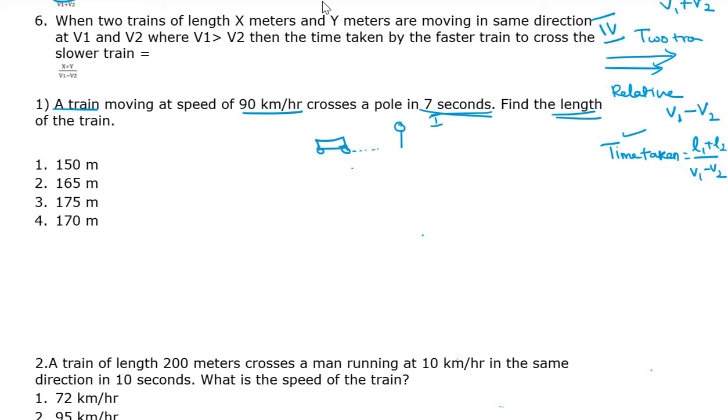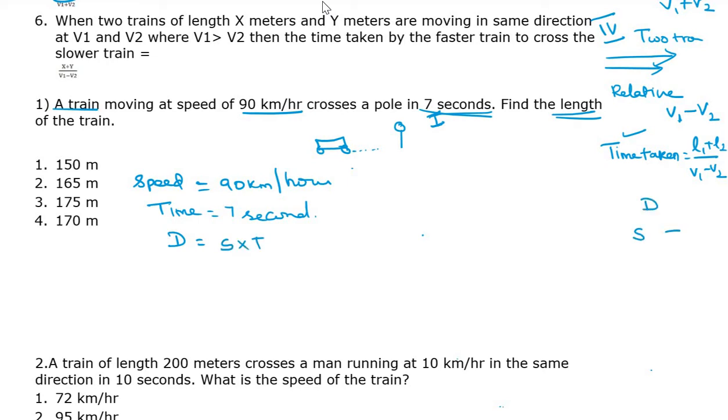What we told already, length of the train is the distance in the first model. First type question, direct application of the formula. So what is given? Speed equals 90 km per hour. Time is 7 seconds. Length of the train we need to find, that is D. D equals speed into time. So write the formula here, D S T.